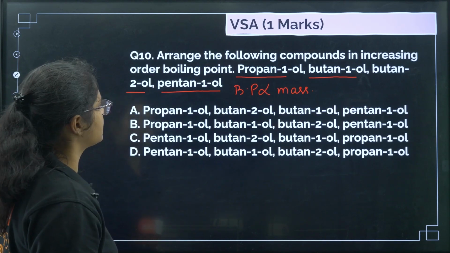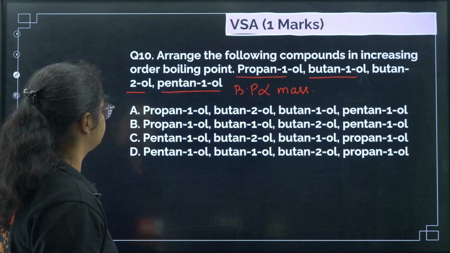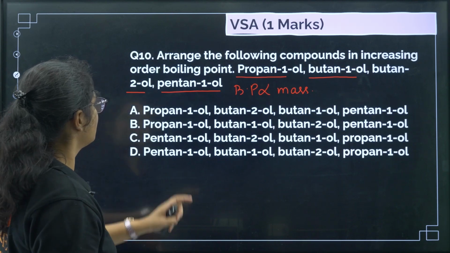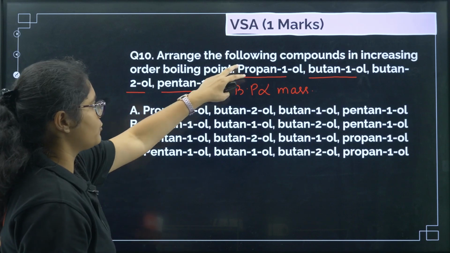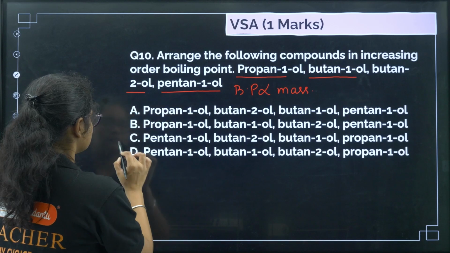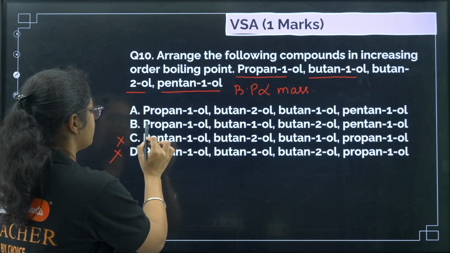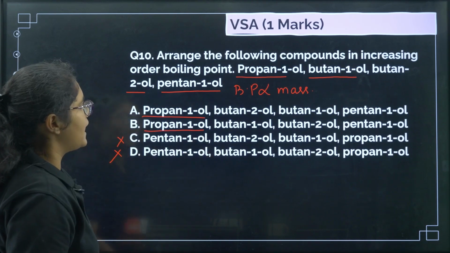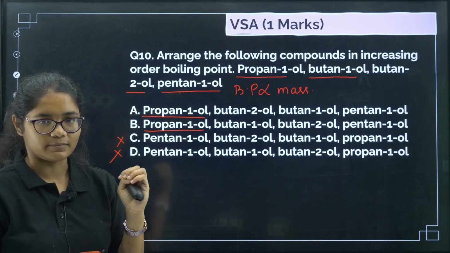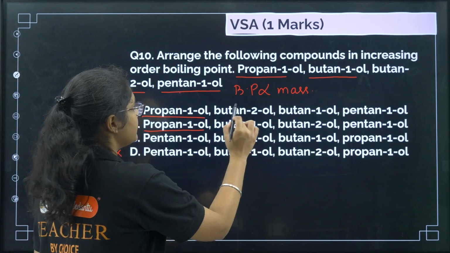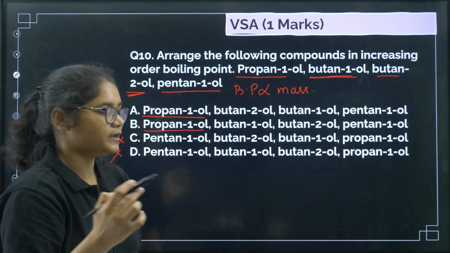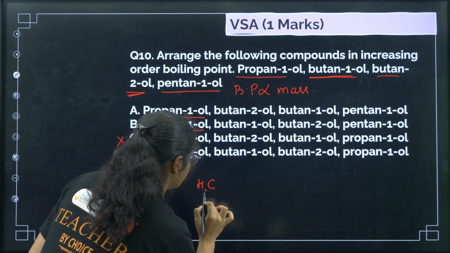The options are given accordingly, so let us find first the least one, since it should be increasing order. Propan-1-ol has the least number of carbons, so that has to be first. So we can eliminate options C and D. And the highest one definitely should be pentan-1-ol because it has 5 carbons, right? Now if you see, here there is no branching, but here there is branching. So the butan-2-ol structure, if you see, this is butan-2-ol, right?